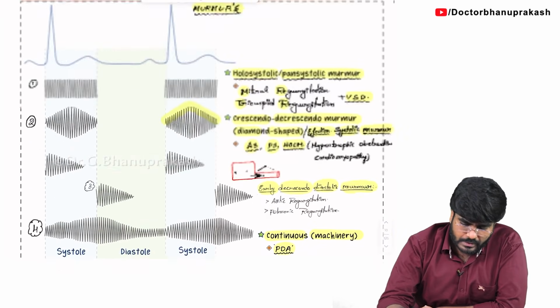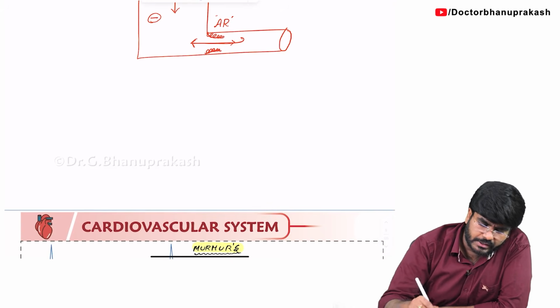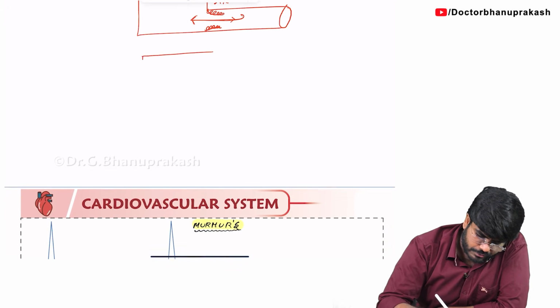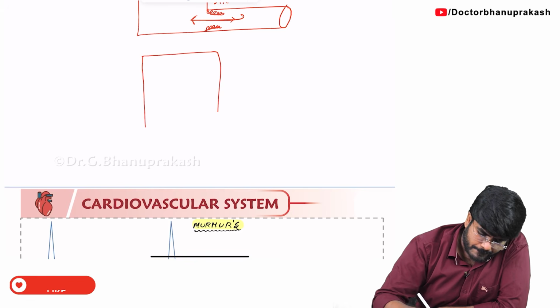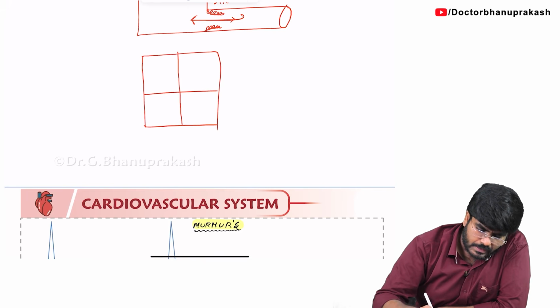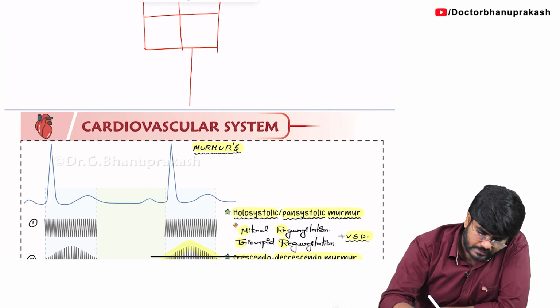Okay, let me tell you. First of all, what is PDA? Patent ductus arteriosus is an abnormal connection between, let me show you. See, let us say these are the 4 chambers of the heart. Now, I am showing you the aorta in a different orientation. Let us say this is the aorta.